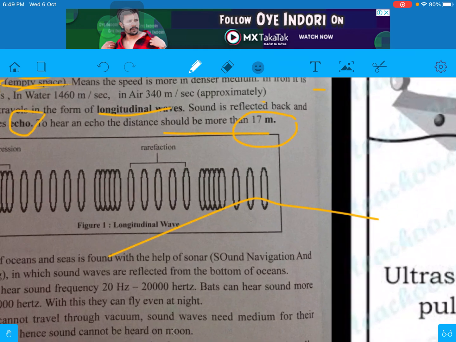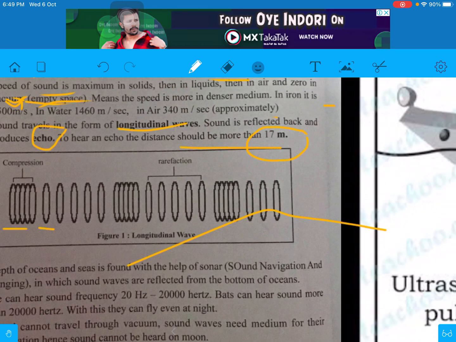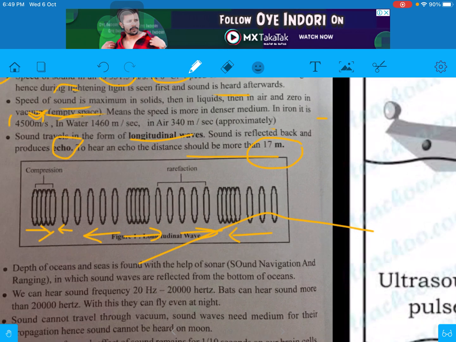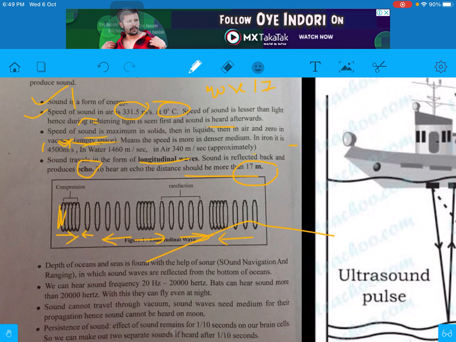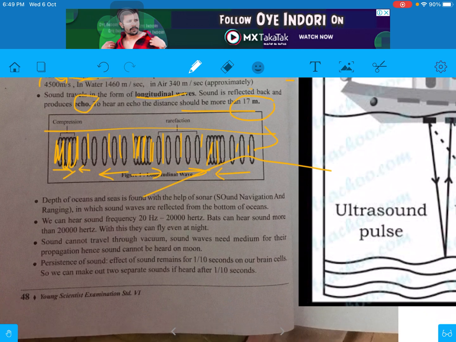See, this is a longitudinal wave. It travels like this. Vibrates, then moves. Then vibrates, then moves. So this is compression. This is rarefaction. Compression, rarefaction. Compression and rarefaction. Like this, the wave moves.